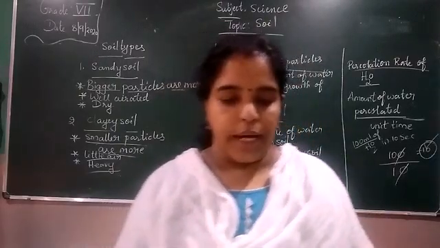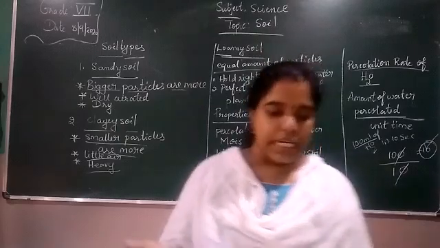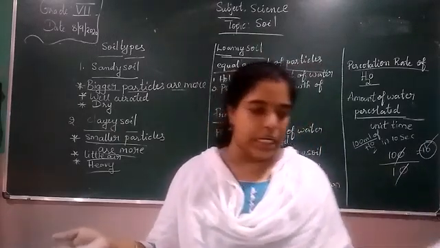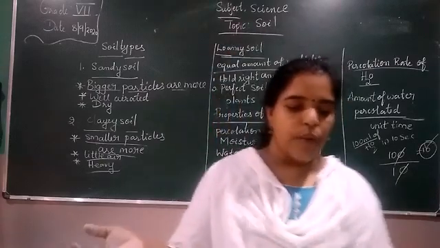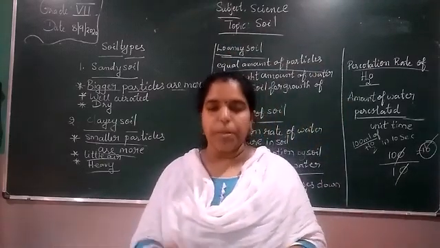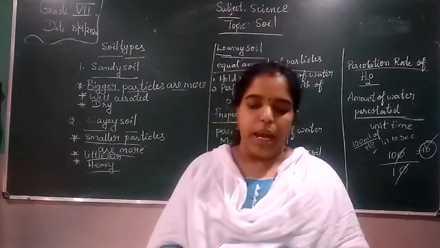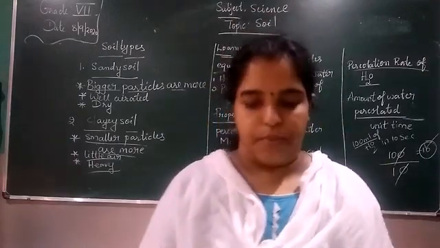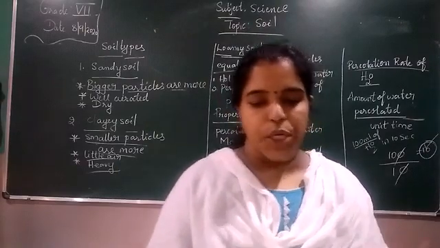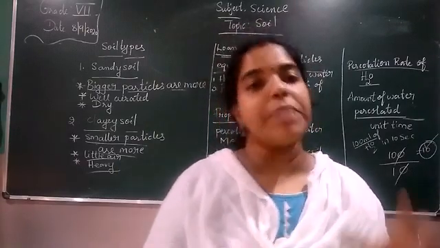Next, I will read out the activity given in your textbook. For the activity, divide yourselves into 3 teams. Name them A, B and C. And you will find out how fast the water passes through the soil. Let's repeat. You will need a hollow cylinder or a pipe. And ensure that each team uses a pipe of the same diameter.